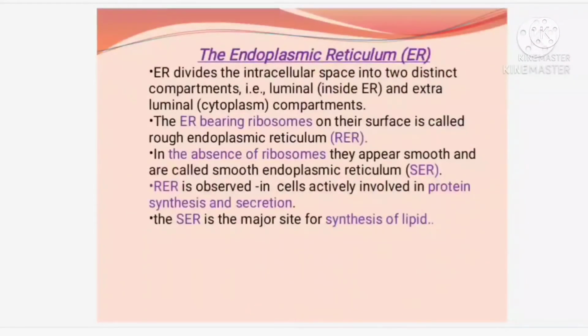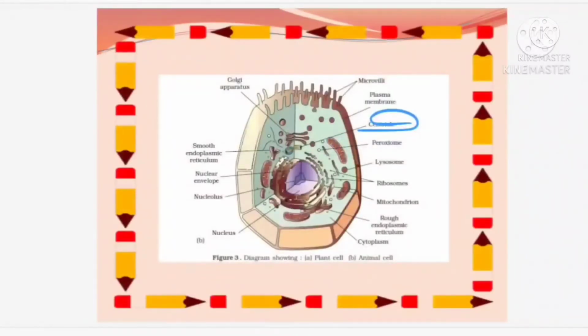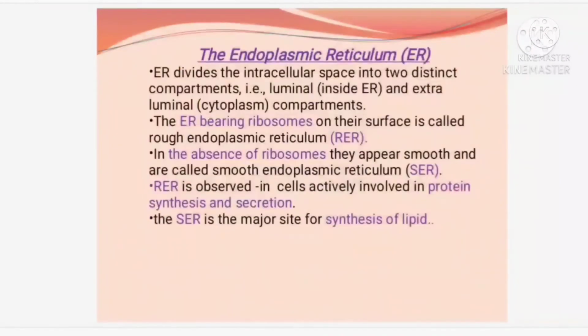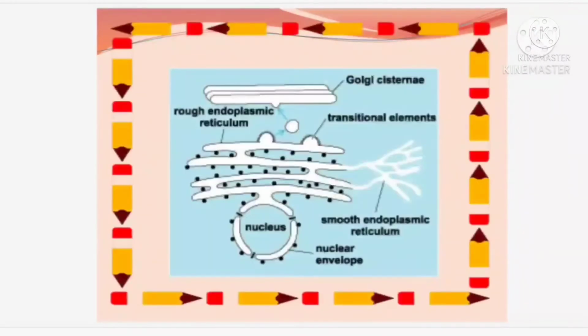So we have discussed the cell wall, we have discussed the cell membrane. Now we are moving on to a structure called the endoplasmic reticulum. What is the structure we are going to discuss? The endoplasmic reticulum, which is present near the nucleus. You can find the endoplasmic reticulum is present in both plant as well as animal cells. So this is the structure of the endoplasmic reticulum. You can find this is the nucleus and this one is the endoplasmic reticulum.